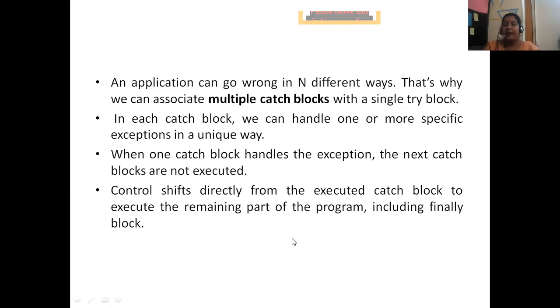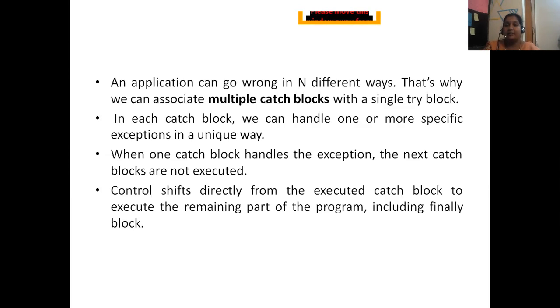For example, I have written my try block. I have given int a equal to 5, b equal to 0, c equal to a by b. I have given this statement in the try block.